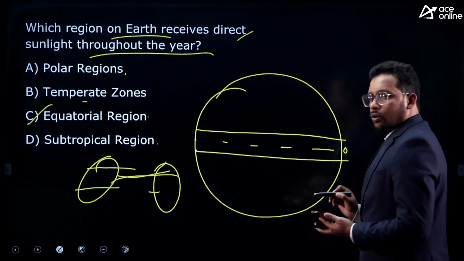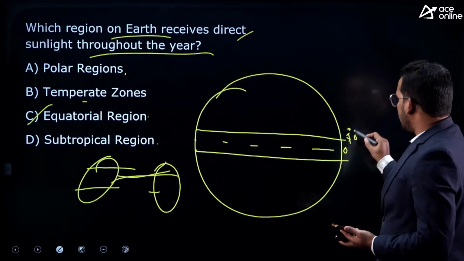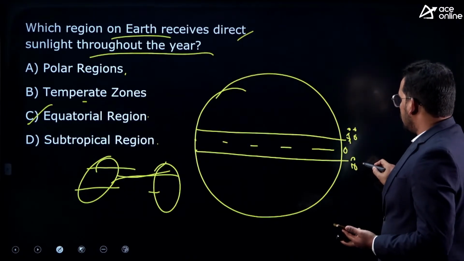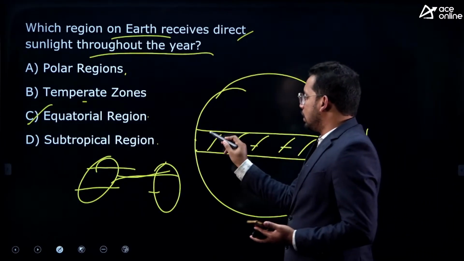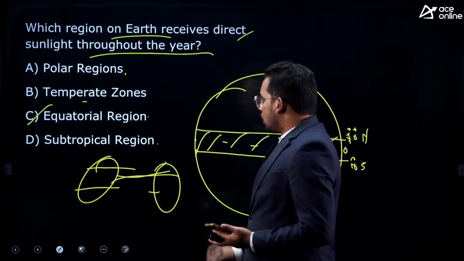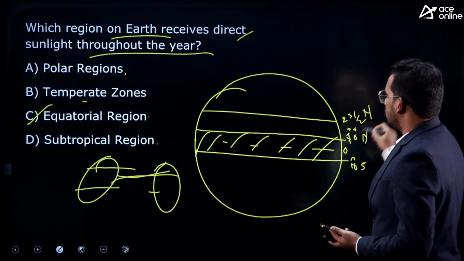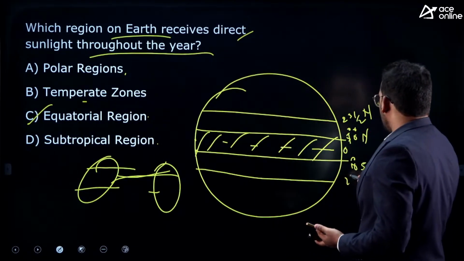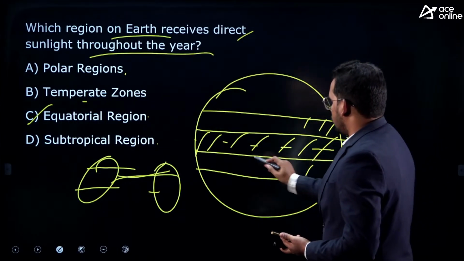This 0 to 5 degree, or you can say 10 degree also approximately, north as well as south, this zone is called the equatorial zone. And then up to 23.5 degree north and 23.5 degree south, these are called tropical zones.